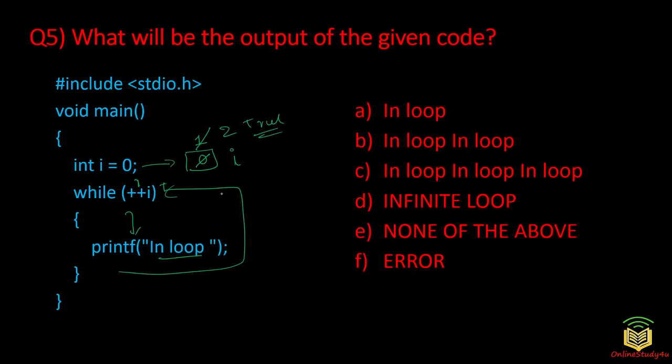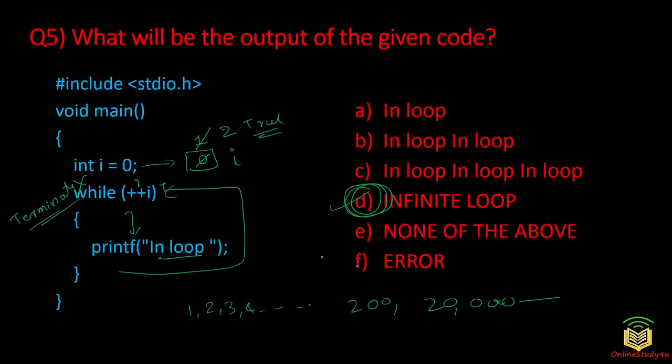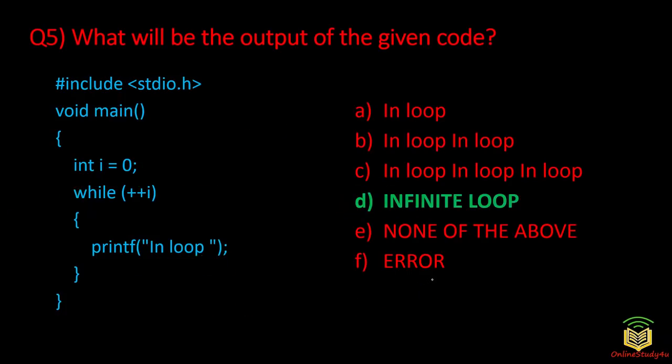So then it does the same thing, the value becomes 1, 2, 3, 4, same thing, it will become 200, 20,000, it will do the same thing. That is nothing but it will form an infinite loop because this condition will not terminate at all. That is why for this question option D, infinite loop, is the correct answer. There is no syntax error, but this condition will not terminate and it will keep on increasing the value of this i until the memory becomes full. That is why infinite loop is the correct answer for this question.